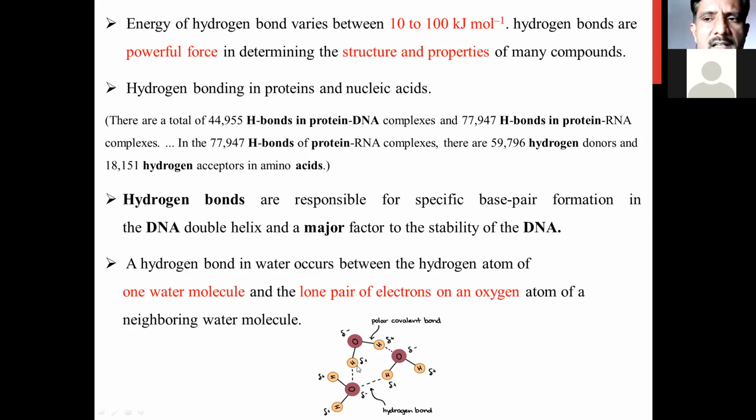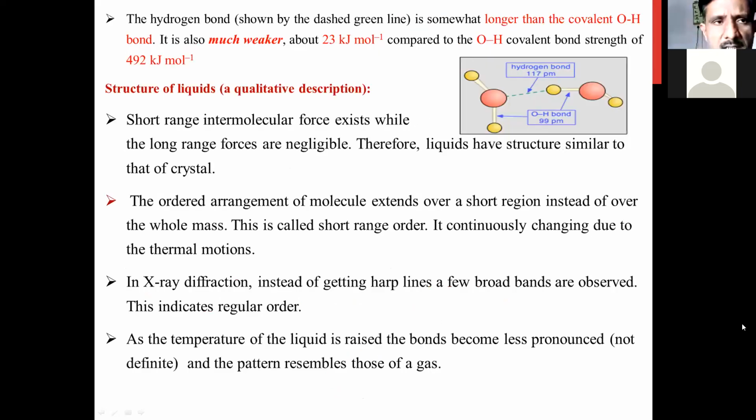This dashed line indicates how the hydrogen bond is formed. Now this OH bond is polar because oxygen is the more electronegative atom and hydrogen is the less electronegative atom. So this bond becomes very polar, and this covalent bond is called a polar covalent bond. Due to the polarity of this covalent bond, a delta positive charge is developed on the hydrogen and a delta negative charge is developed on the oxygen atom.